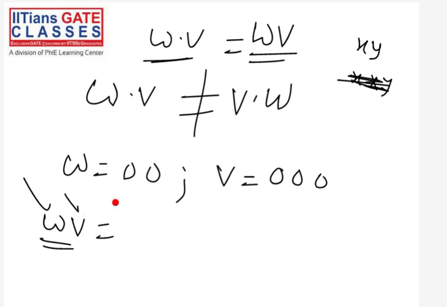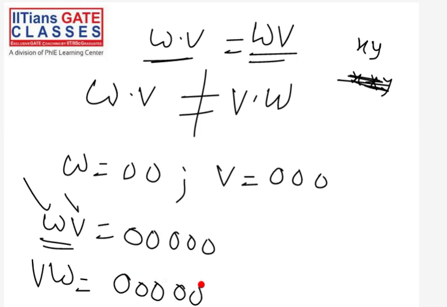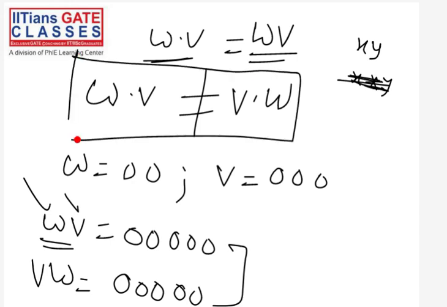What will be WV? WV will be 0 0, then 0 0 0, 5 zeros. What will be VW? VW will be first V, then W. You can see this WV is equal to VW. So sometimes they can be the same, but this does not say that they are commutative, because it is not mandatory that they will be the same. So we can say that this concatenation operation is not commutative. Okay, so this is the first thing.